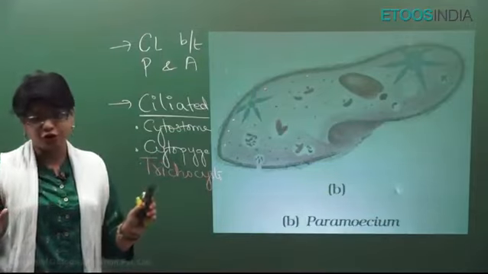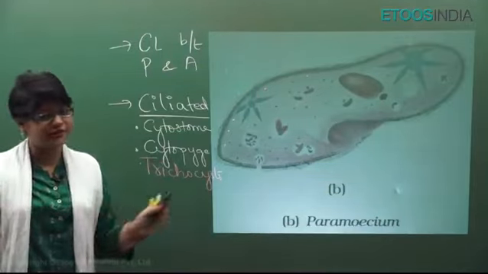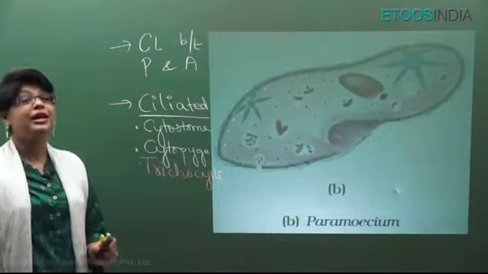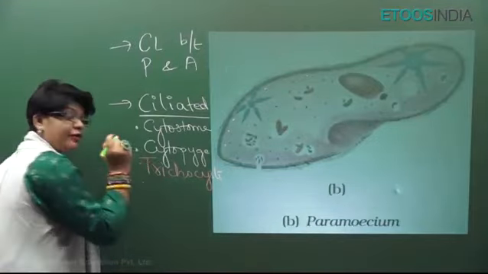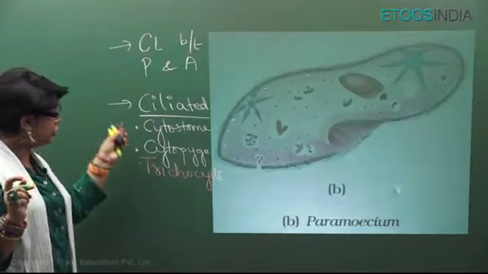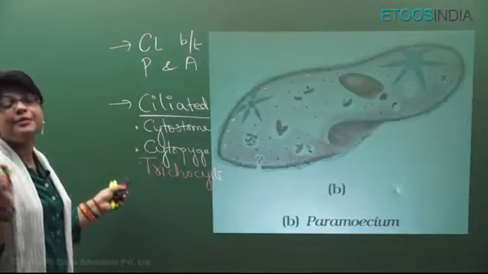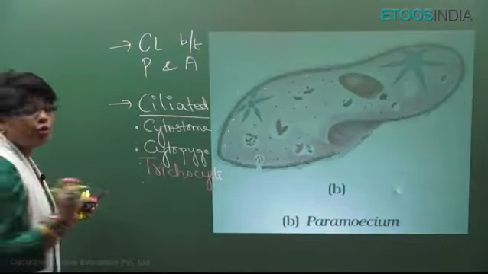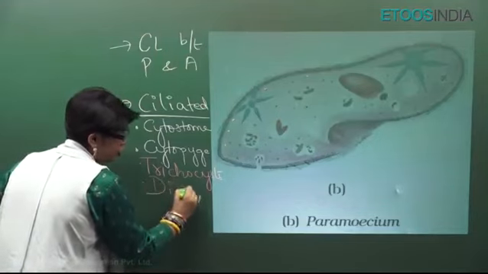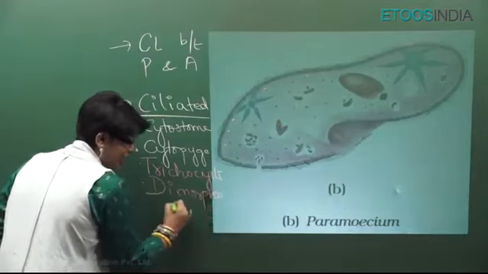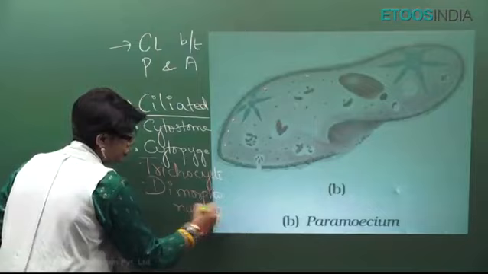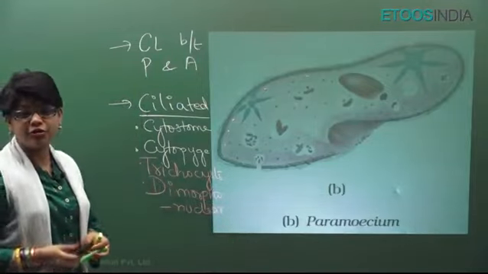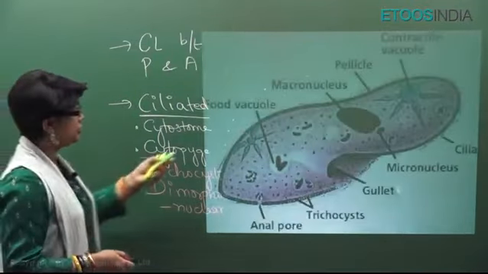They do not show any autotrophic mode of nutrition, so they will not have any chloroplast, chlorophyll, etc. Now, one of the other major characters of this Ciliata class is that they show dimorphonuclear condition. That means they have two types of nucleus. One is macronucleus, one is micronucleus.